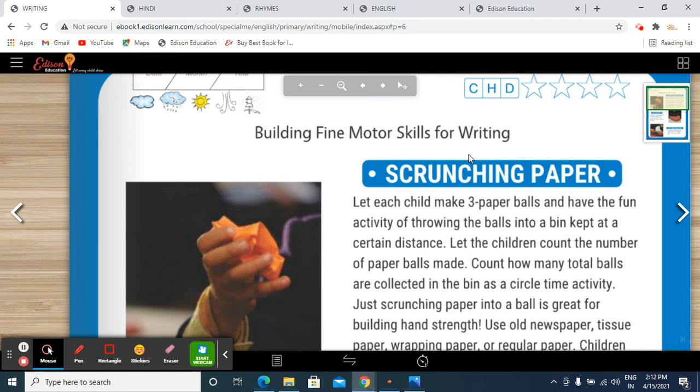So this was all about the day. We have learned letter A, we have learned swar A, we have heard about the rhyme, and then we have done three activities: scrunching paper, the Play-Doh activity, and cutting of the Play-Doh. So you all please perform these activities and share the photographs and videos with us.